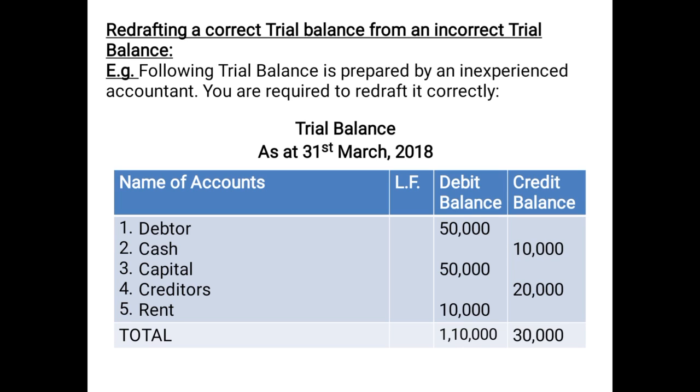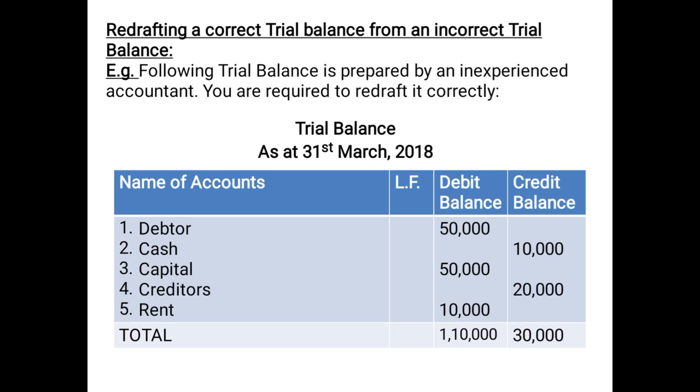Then second item, cash. Cash is an asset, the amount should be on the debit side, but here it has been posted on the credit side wrongly. So while redrafting the trial balance, you will post the amount of 10,000 on the debit side. Then capital is a liability. The amount should be on the credit side, but wrongly it has been posted on the debit side. So while redrafting the correct trial balance, you will post this amount of 50,000 on the credit side.